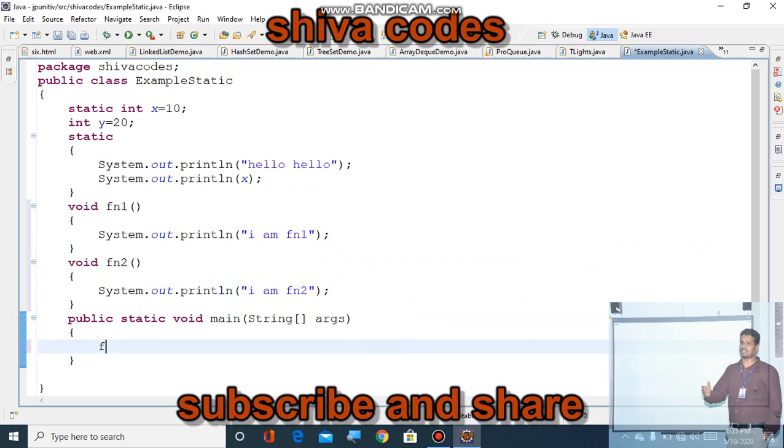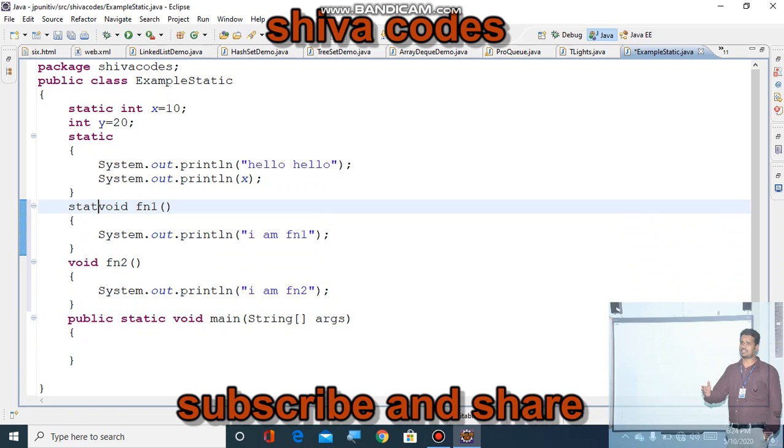In public static void main, if you want to execute these functions directly, it will show an error. Function 2 also shows an error. But if you put static in front of it, it doesn't show any error.